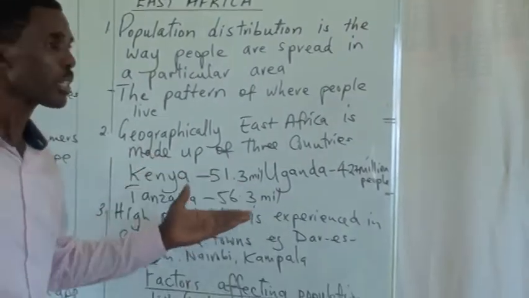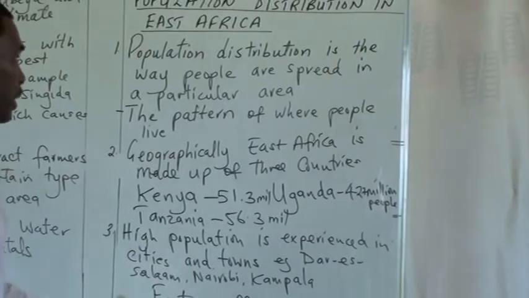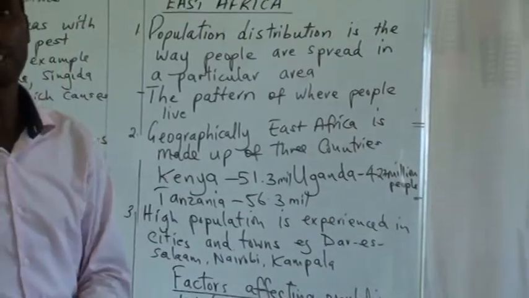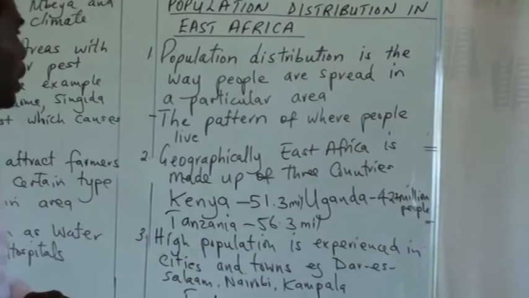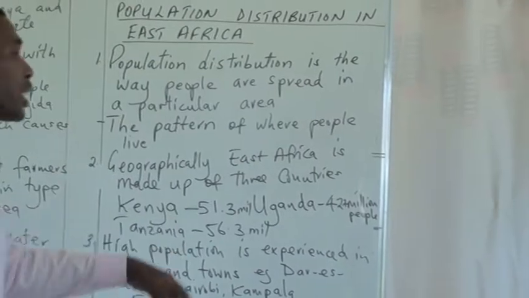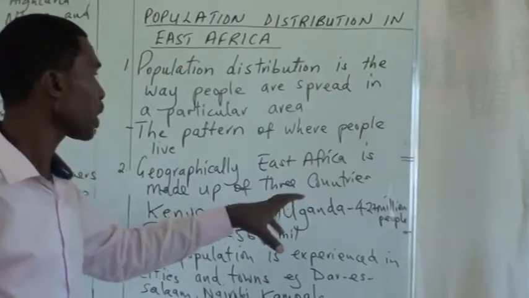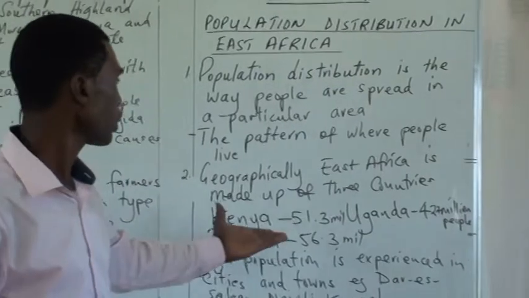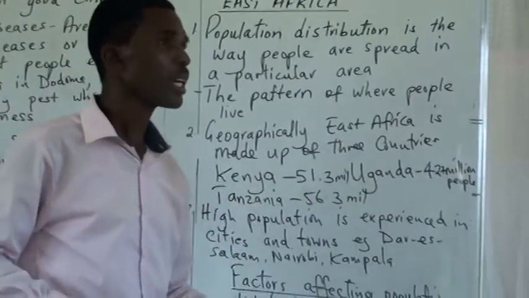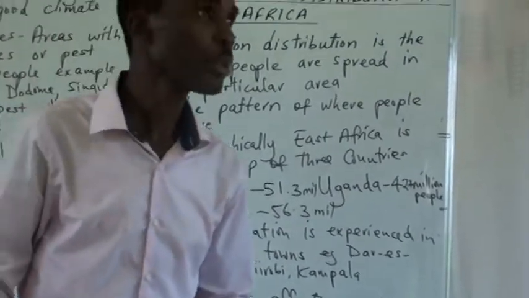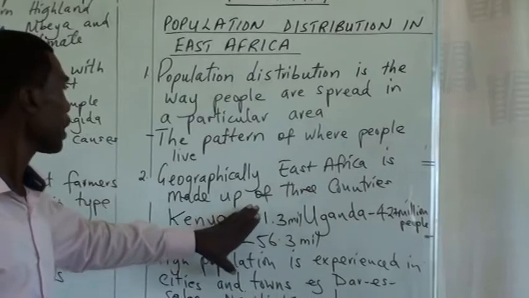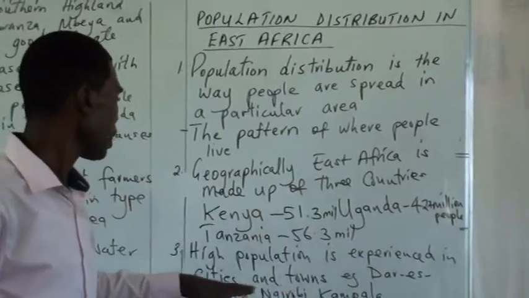Kenya's population is almost 51.3 million people. That is just the approximate population of Kenya. Uganda's population is almost 42.7 million people, and Tanzania has got 56.3 million people. That is the population of these 3 countries in East Africa. If you check here, you find that Tanzania is leading, followed by Kenya, and Uganda is the last country in population size.